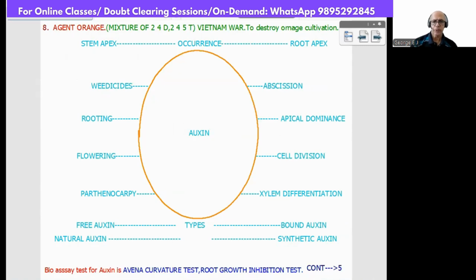So many uses are there for each hormone. And after that, a summary has been given, so it will be easy for you to remember. This way you can make your own mnemonics. Bioassay, estimation, and identification of auxin is by the Avena curvature test. In the first diagram you observe, it is curving. This is the famous Avena curvature test. Then the root growth inhibition test. So these are some points in auxin. I think auxin is clear.